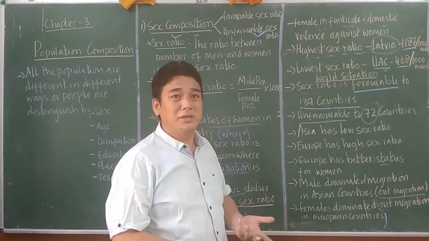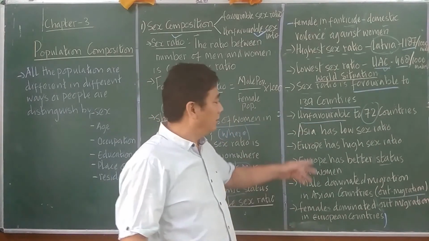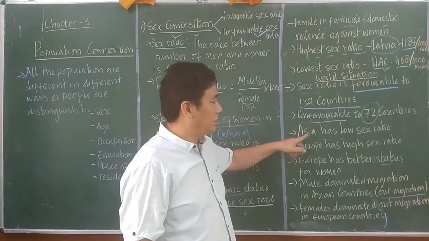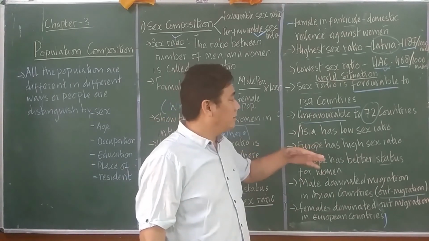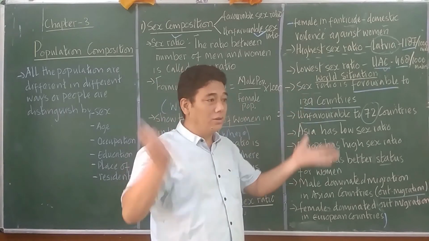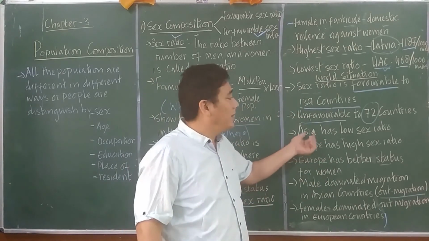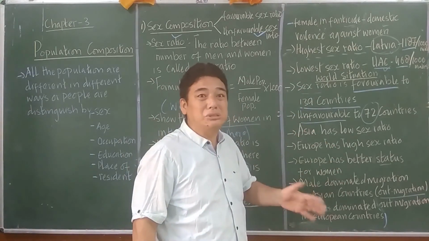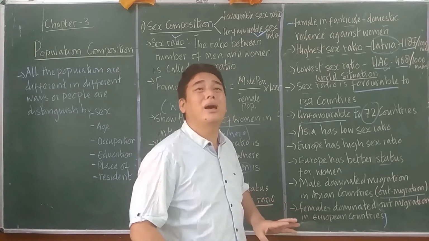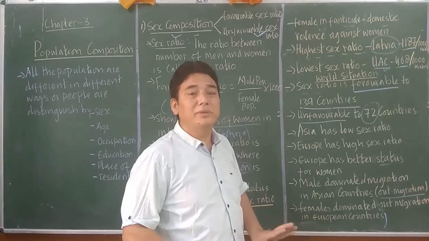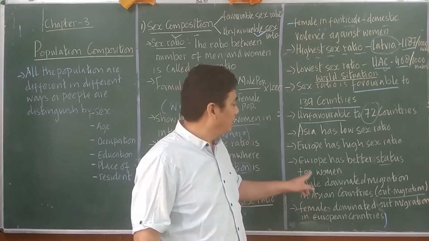And in the Asian continent, the sex ratio is small, low, unfavorable sex ratios to the women, right?